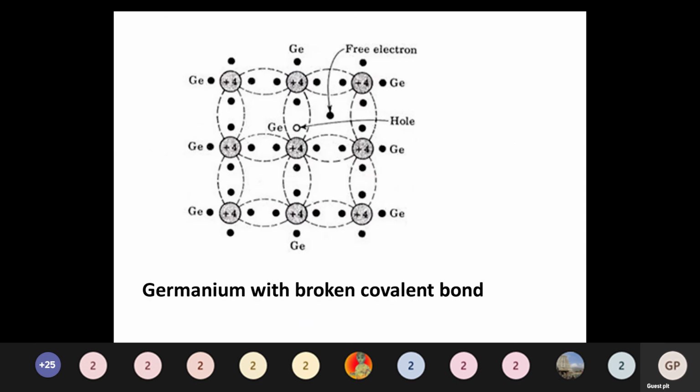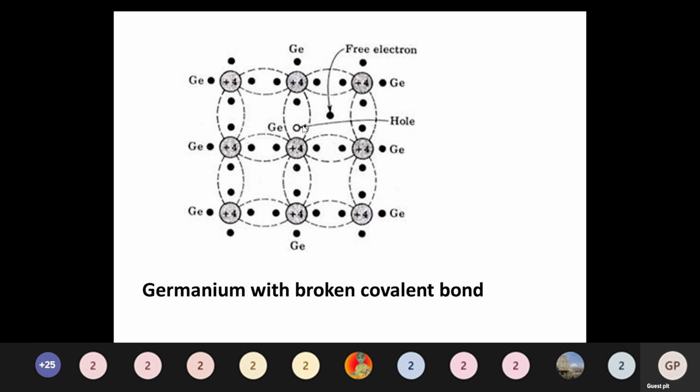How is it bonding, one atom with the other atom? That is this one. Here, due to electricity or heat, it creates conduction. For that conduction, one atom loses one electron. Losing one electron means it will create one hole in that place. That electron moves to the next atom or outer shell.